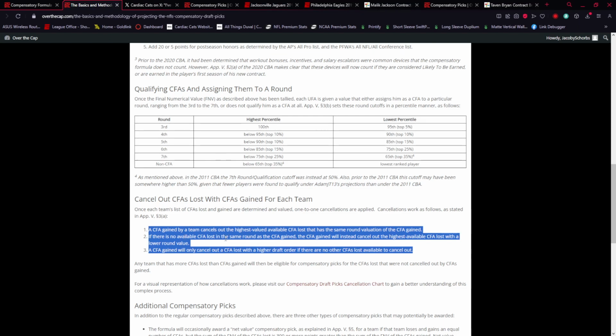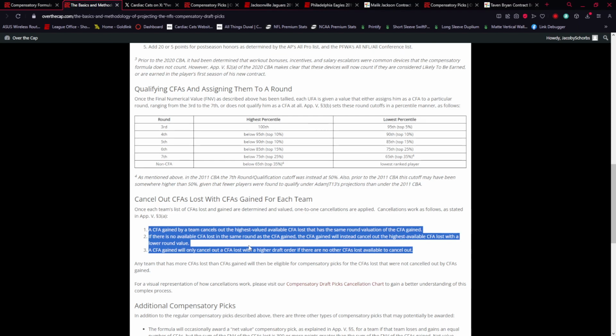So the way this works, when you sign CFAs, they will cancel out the highest valued CFA lost with the same round valuation. For example, if you sign someone who is worth a 4th round valuation, that CFA will first search for one that you lost that is worth a 4th round valuation. And if there's multiple, it will cancel out the highest one of those.